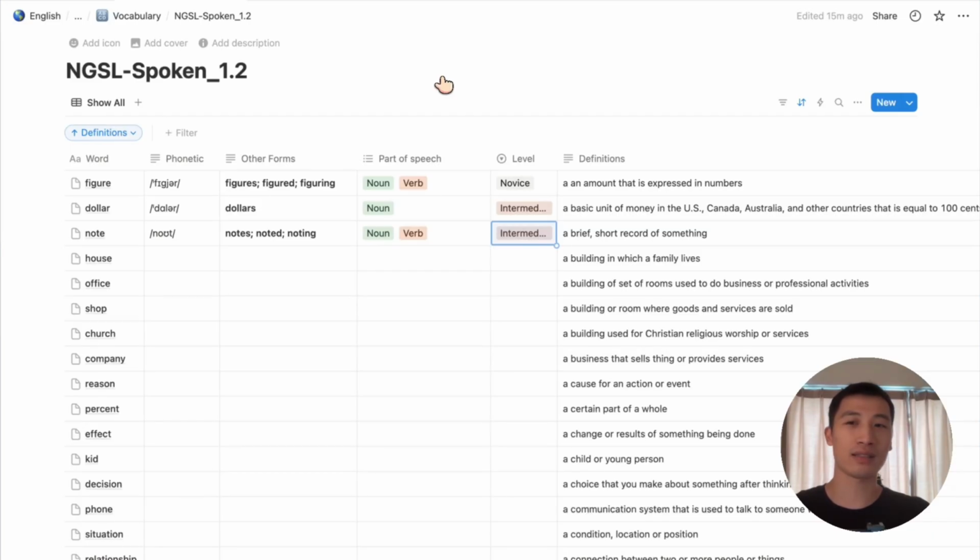Okay, this describes the artist. So I'll try to make a sentence about myself. I figure out how to use the note to describe music, but I don't have any dollars to buy a piano or an instrument to play. That's a great sentence. You could also say, I figured out how to use notes to describe music, but I don't have any dollars to buy a piano or an instrument to play. Would you like to try another sentence?